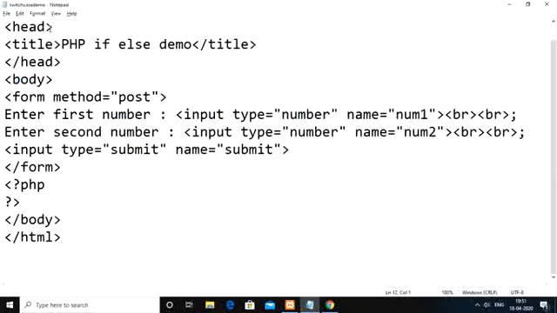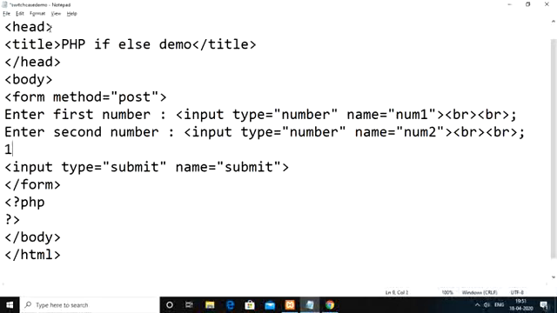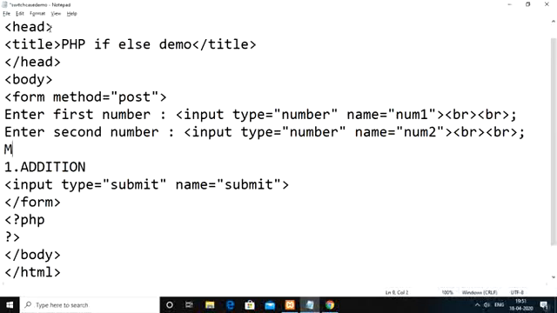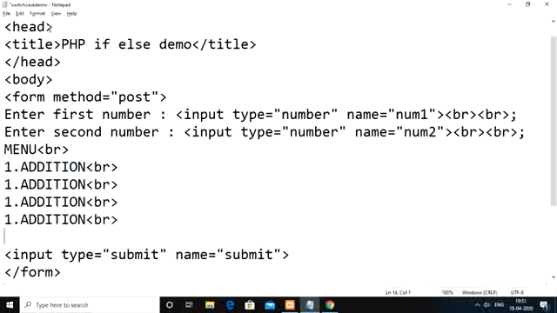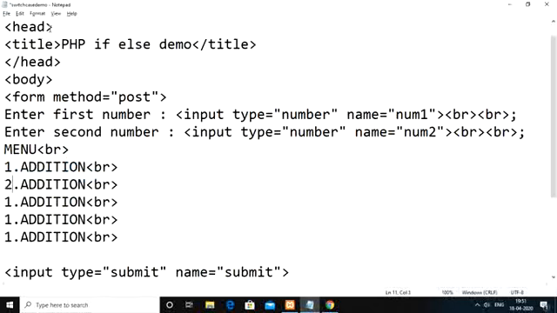Okay, so first we need to read the first number and the second number, then we have to display some kind of menu. So you need to use the break statement. Then addition, and second one we need to perform is subtraction.